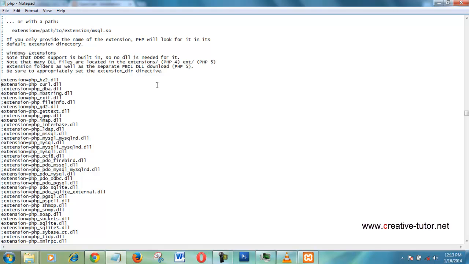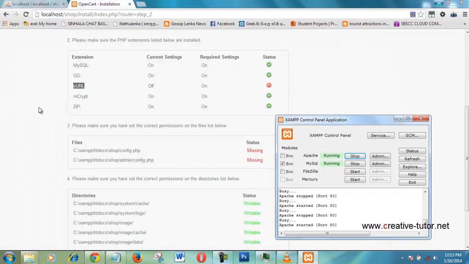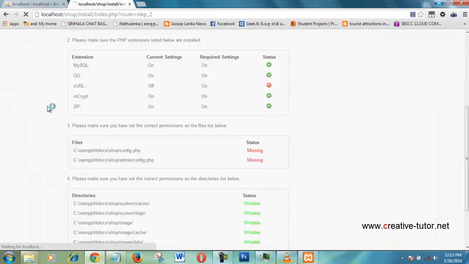Okay, and save. Then go to the XAMPP control panel, stop and run Apache again. Now refresh. Okay, now you can see this one is okay.